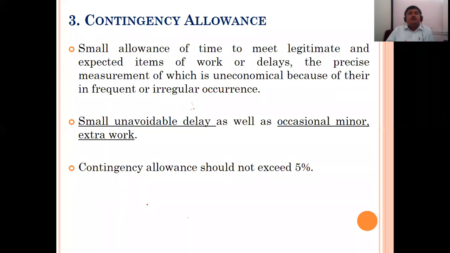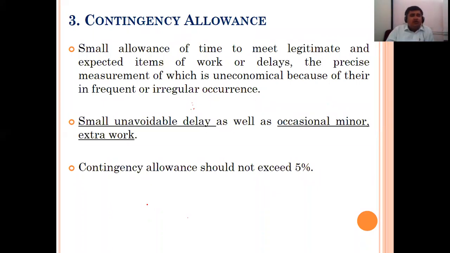So you cannot say that this is a regular allowance. Okay, this is unavoidable, this is occasional. A certain worker may want to go immediately to the bathroom or toilet, so that is not regular. Because of certain things, such events may happen, and this is happening in our day-to-day life. Certain medical reasons may come, a certain small accident may come.